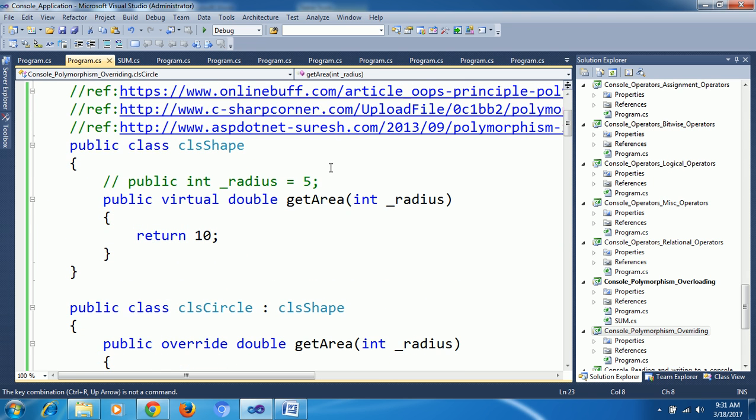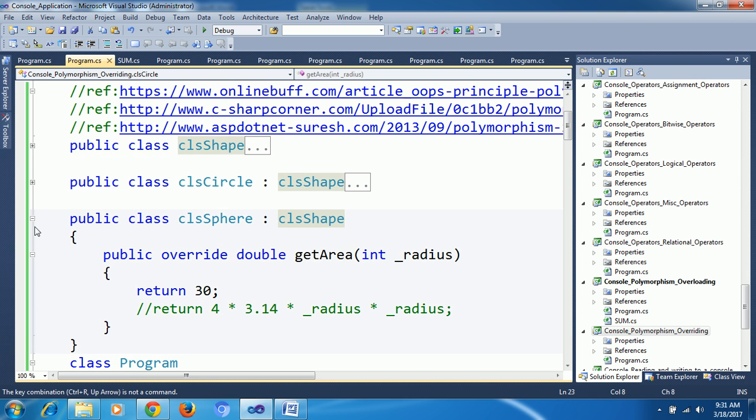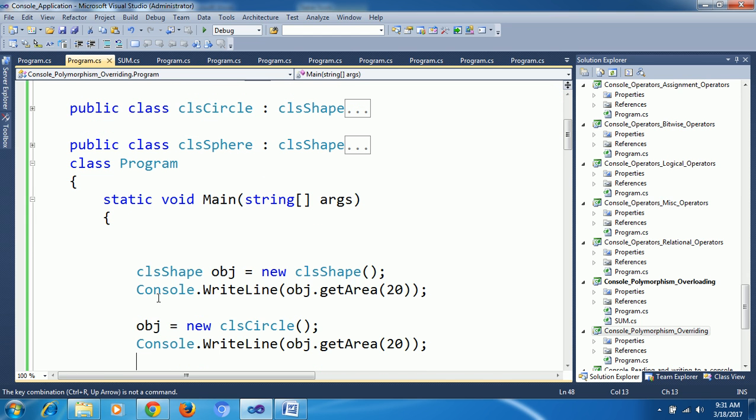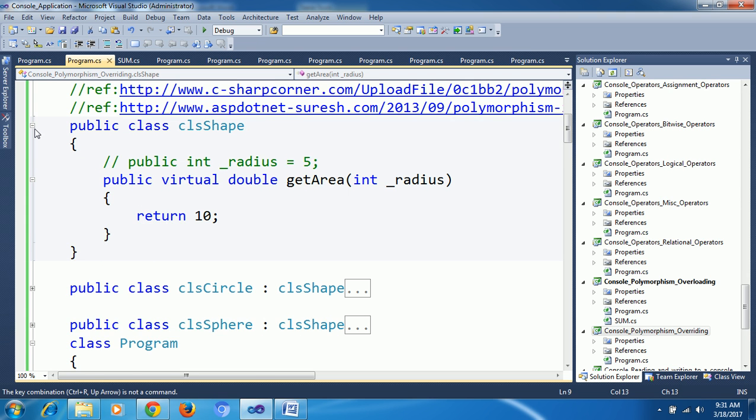See here, the same example: first class, second class and third class. In the fourth class I am creating an object for this one. If we create an object and call get area, which method will it trigger? This method will trigger, the save method. Here I am passing the radius, and it returns the area.